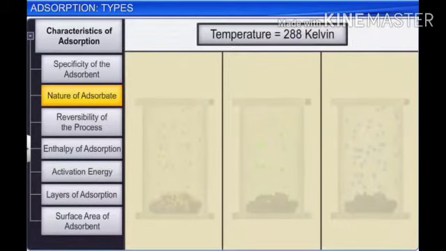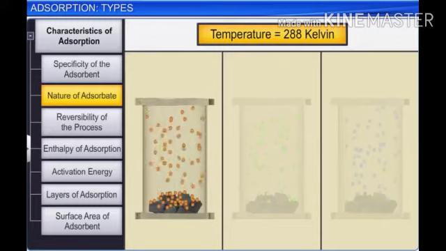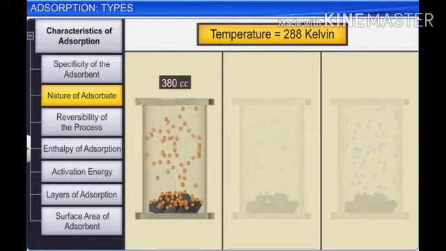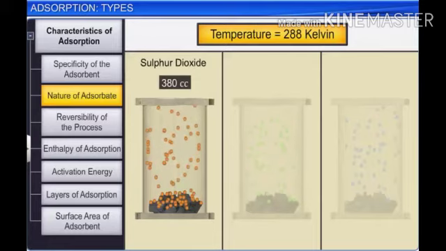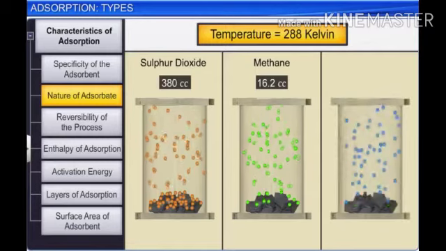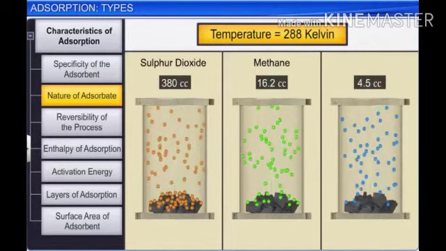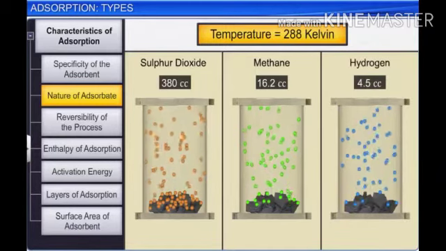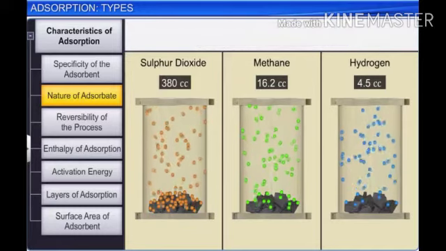At 288 Kelvin, 1 gram of charcoal adsorbs 388 cc of sulfur dioxide gas, 16.2 cc of methane, and only 4.5 cc of hydrogen gas.